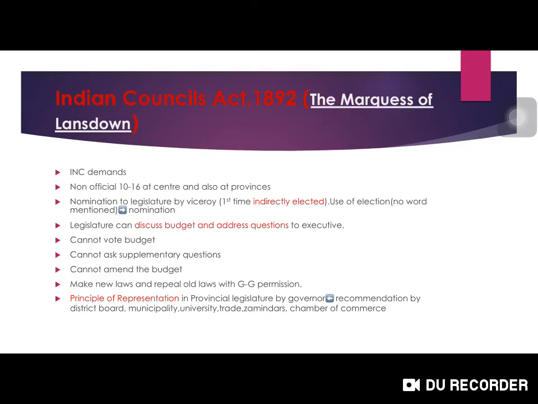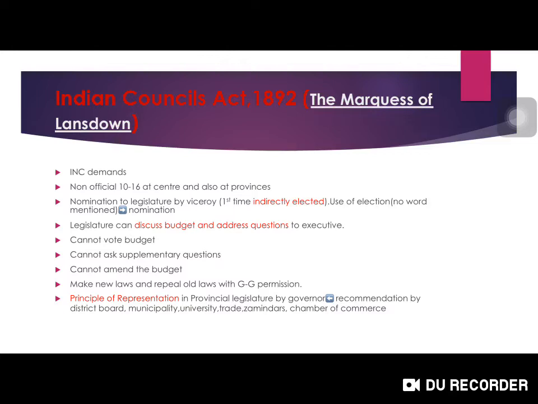Next, Indian Councils Act 1892. Why was this act formed again? If you see the chronology, in 1885, the Indian National Congress was formed under the then Governor General or Viceroy Dufferin. At this time, the Indian National Congress members, who were Indians, persuaded the British government to bring more reforms and include more Indians in the administration of the British government. So the Indian Councils Act of 1892 was brought.